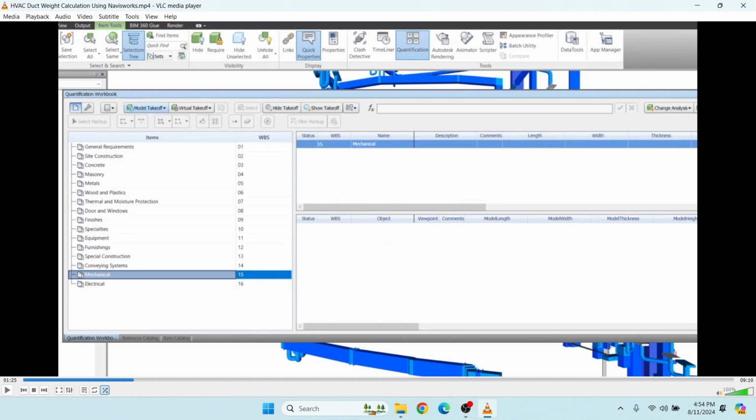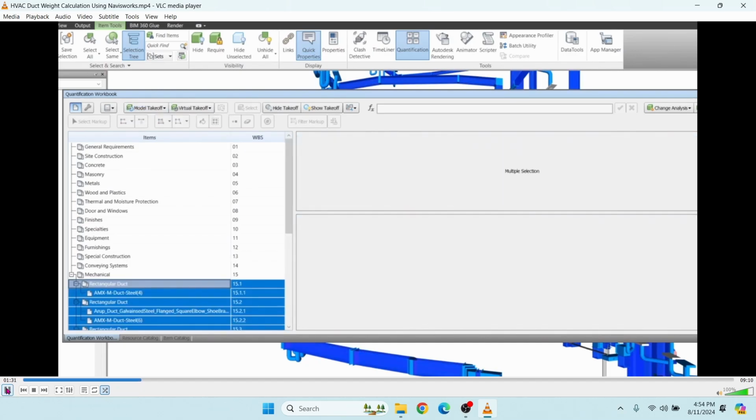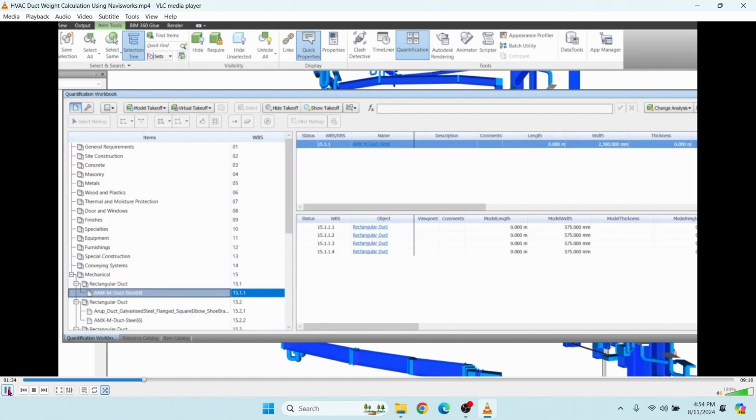Now click Model Takeoff. Then click Takeoff to Selected. Selected means we already selected this mechanical folder. Then we will get the breakdown of the complete duct quantities. We will select one folder. Here, this is the breakdown. This is the summary.